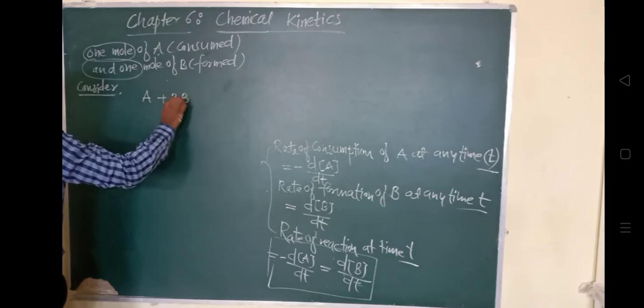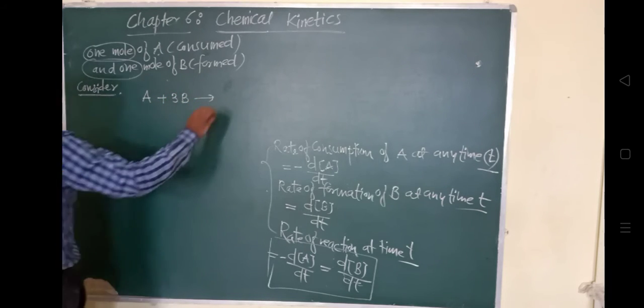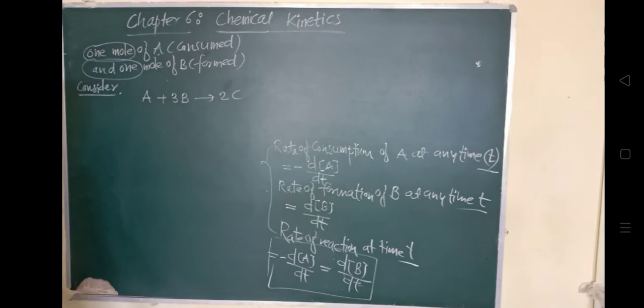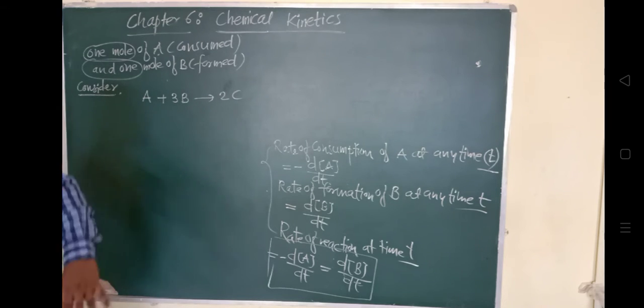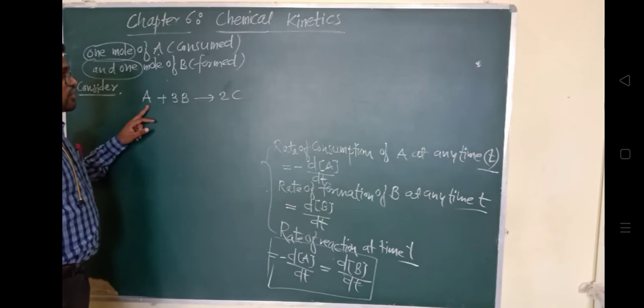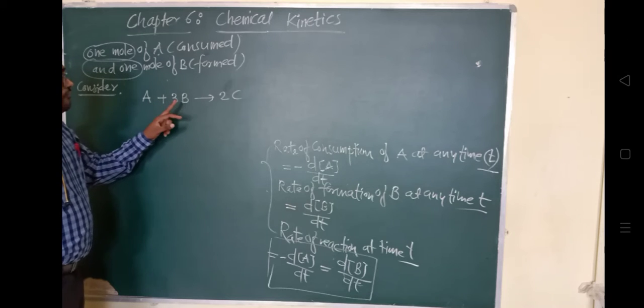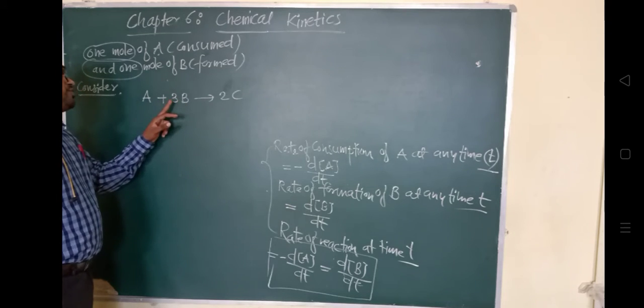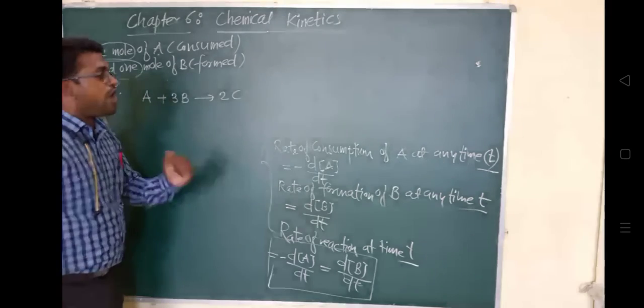Look at it here. The coefficients for the reactants: see how much the coefficient is. In front of A there is 1, in front of B the coefficient is 3. So these are the stoichiometric coefficients for the reactants. For reactant A, the stoichiometric coefficient is 1. For reactant B, it is 3. It is forming a product C where its stoichiometric coefficient is 2. They are all different.